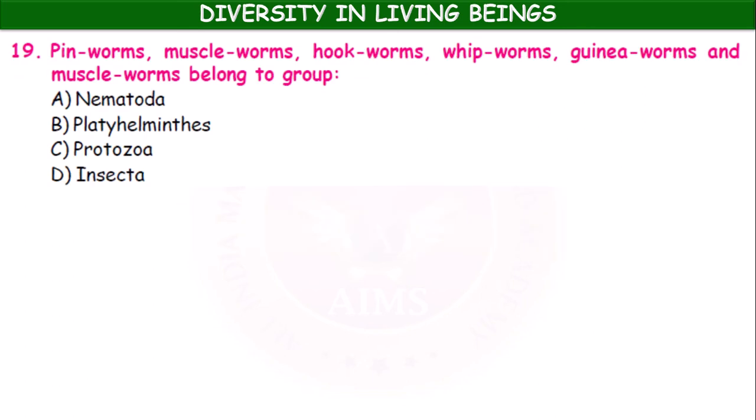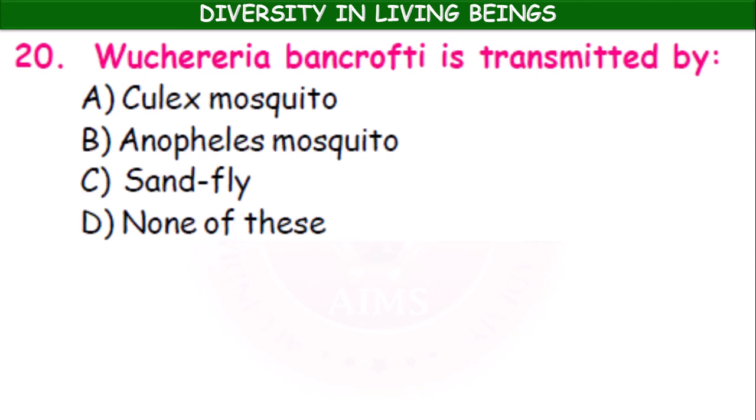Pinworms, mussel worms, hookworms, whipworms, guinea worms belong to the group: Nematoda, helminthes, Protozoa, Insecta. Which one? All are nematode parasites. Wuchereria bancrofti is transmitted by Culex mosquito, Anopheles mosquito, sandfly. Culex mosquito.